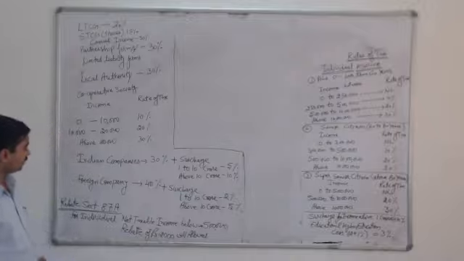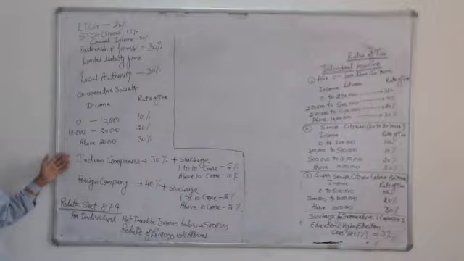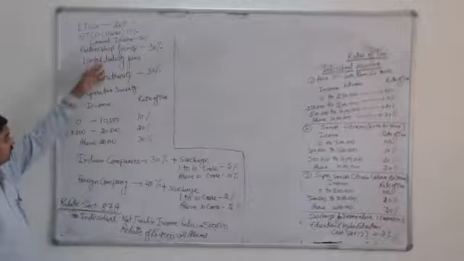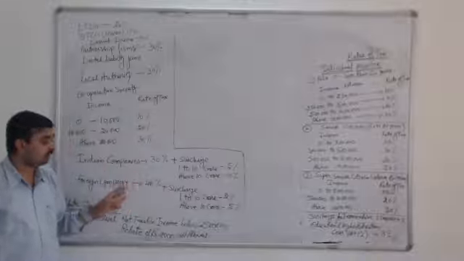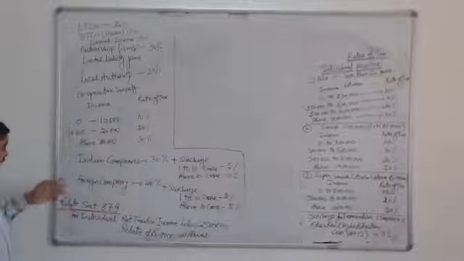So this is the rate of surcharge for Indian company and foreign company, and with the surcharge and with these rates of tax, every assessee has to pay 3% education cess and higher education cess.